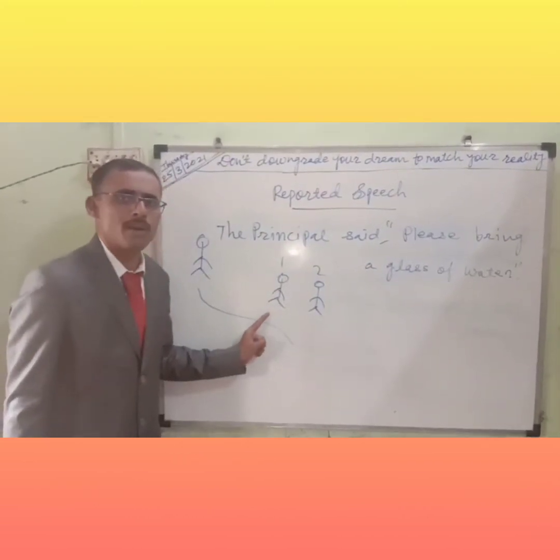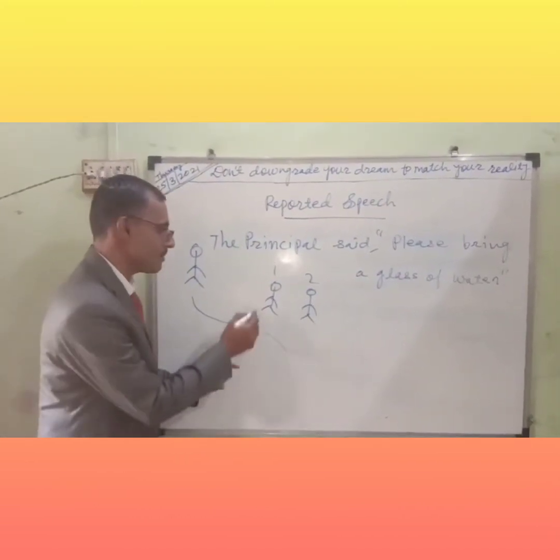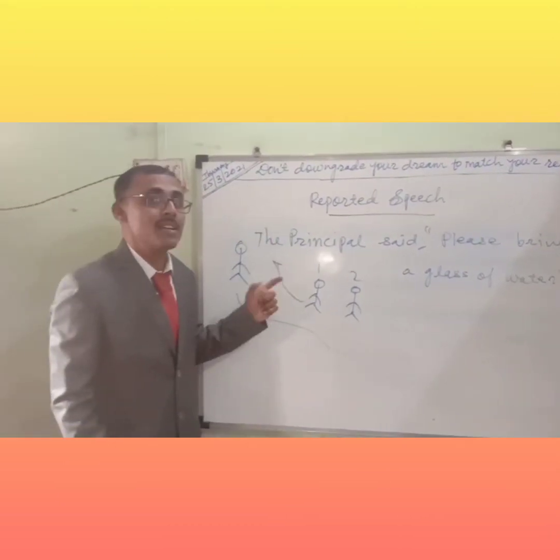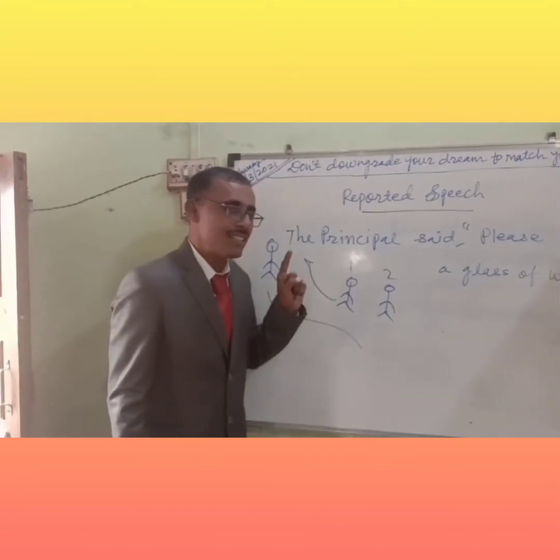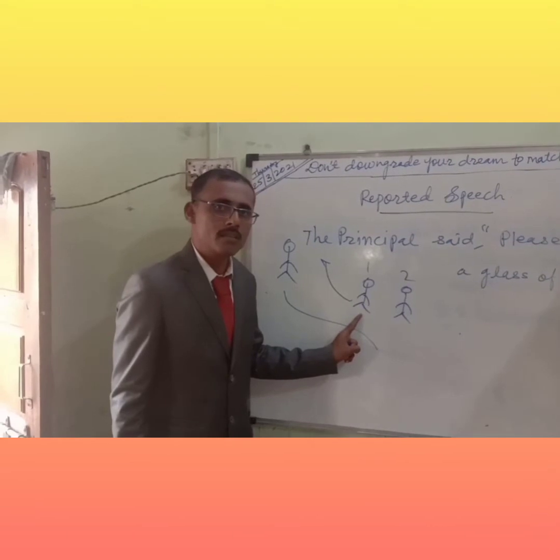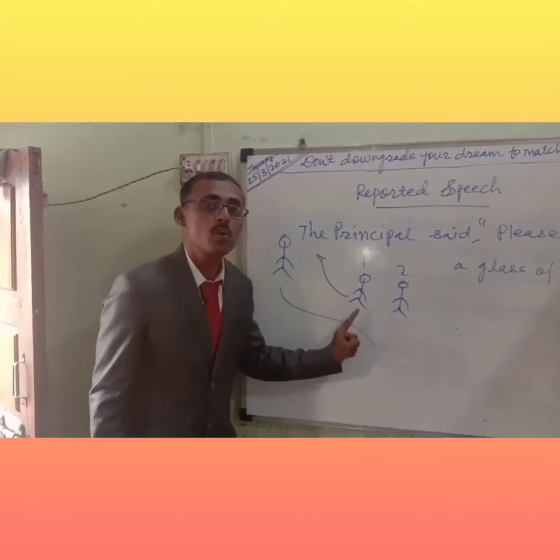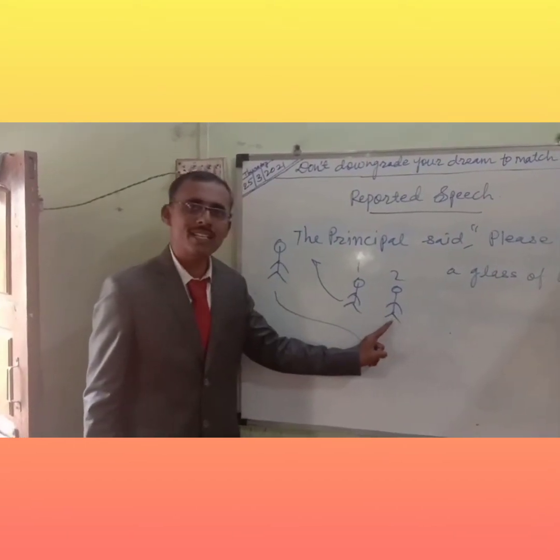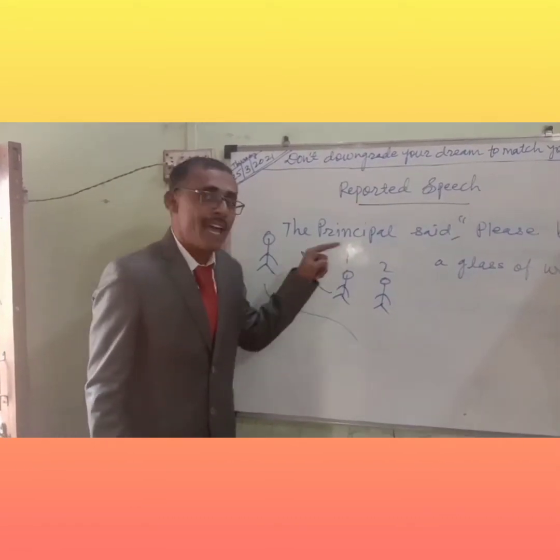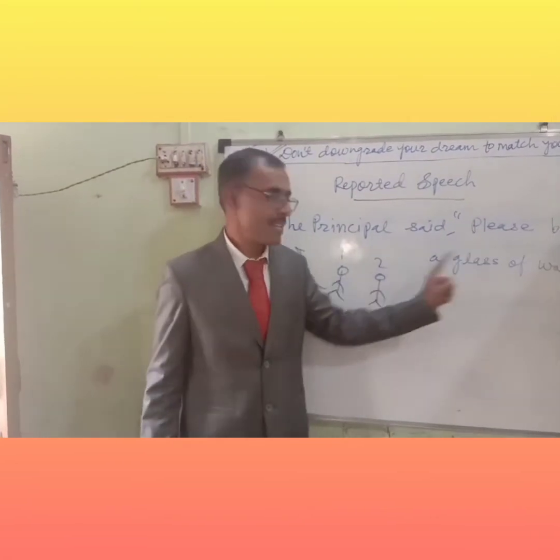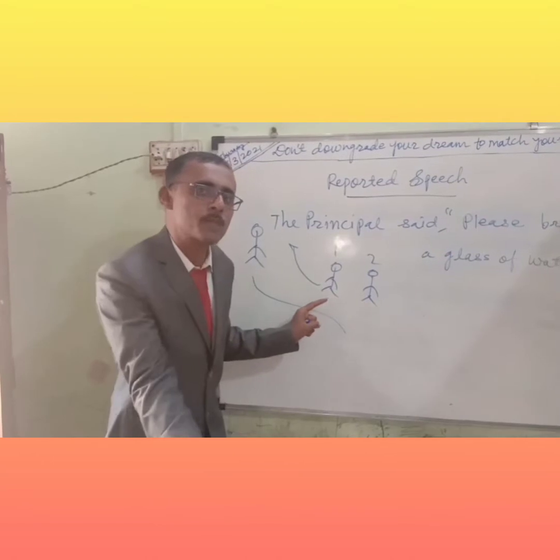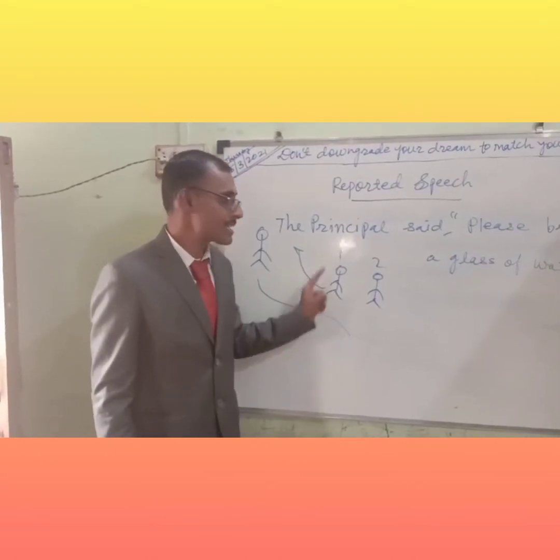It's a request, my dear, and at the same time the gardener is moving, he is going towards the office to bring a glass of water, and at the same time the second gardener is inquiring, where are you going, what happened, what did sir tell you. The second gardener is inquiring, and the first gardener is narrating the principal's sentence. He is narrating, he is reporting, he is transferring it into indirect speech. He is transferring the same dialogue.